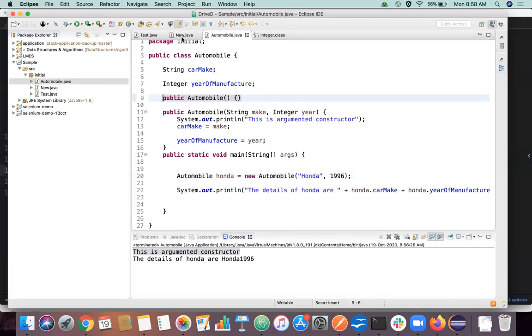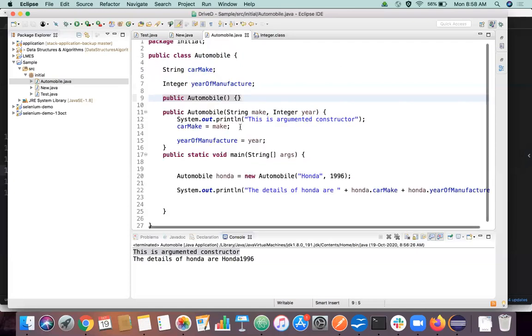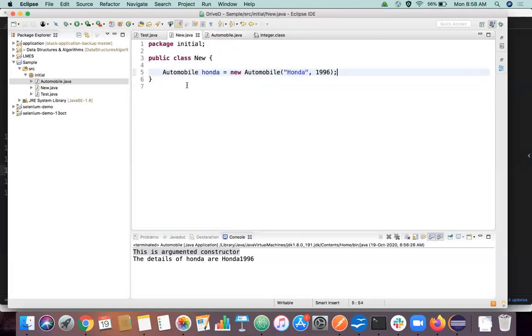We'll come to this declaration in the other class in the later classes, but understand that an object of one class can be declared or called in other classes also. That is the main purpose of object oriented programming, right? You have to use the particular automobile. For example, I have some purposes for this automobile class in our class new.